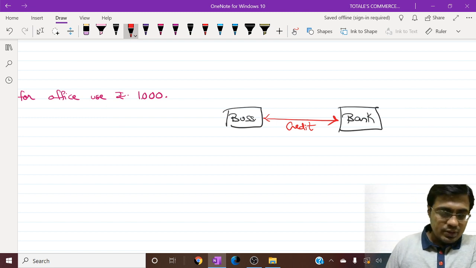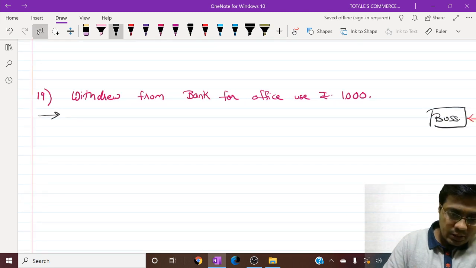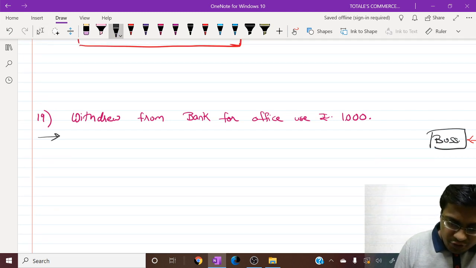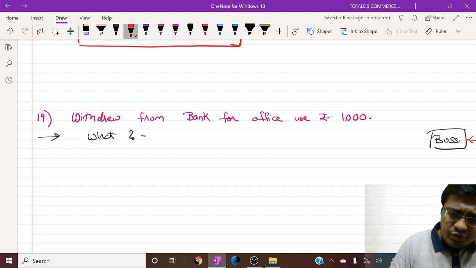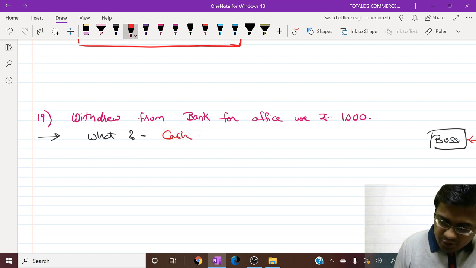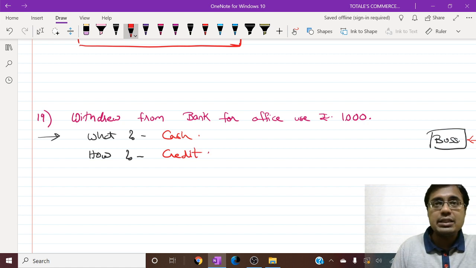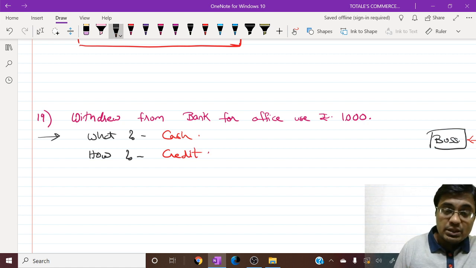So now let's have a look at it. What do we withdraw from bank? Obviously cash, money. We withdraw money. The transaction between business and its bank is always a credit transaction.